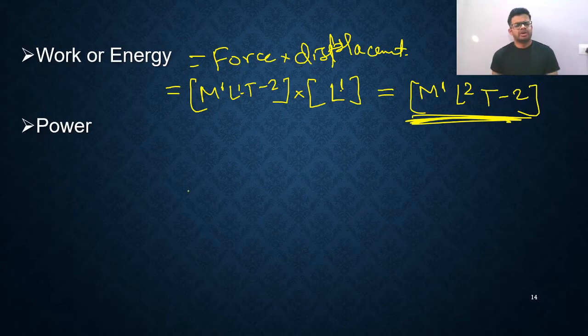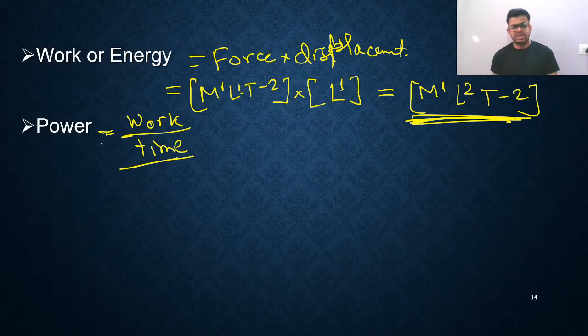Power, no need to remember. Power is the rate of doing work: work divided by time. But you need to remember this physical formula, because without these physical formulas you cannot find the dimensions. Work divided by time, if you talk about the unit, is joule per second.